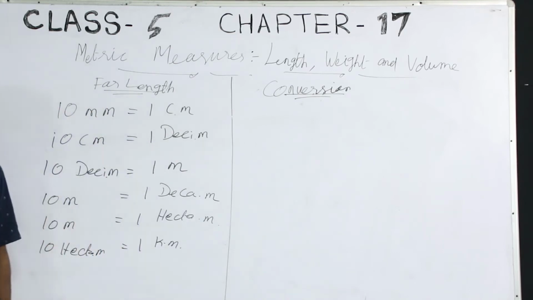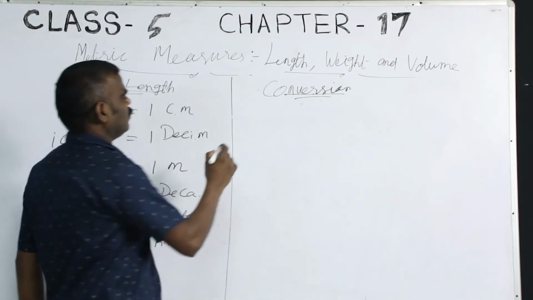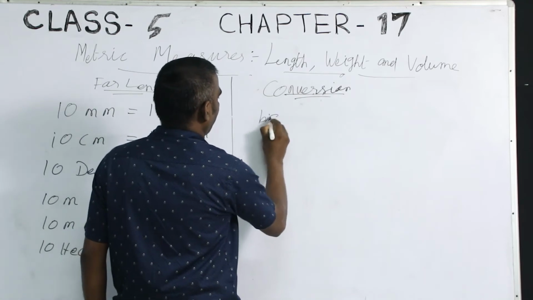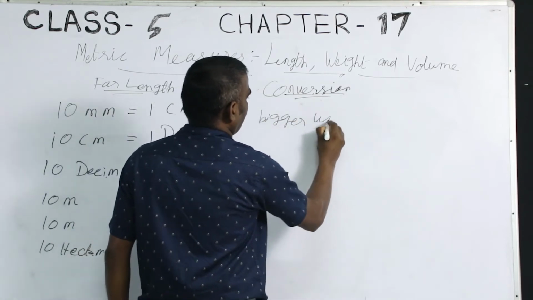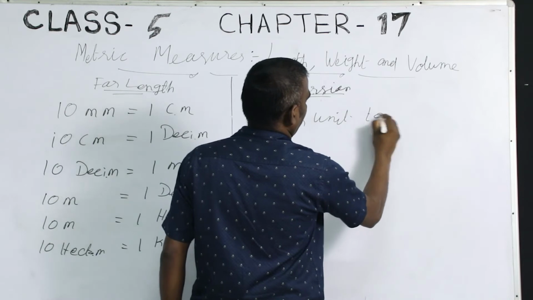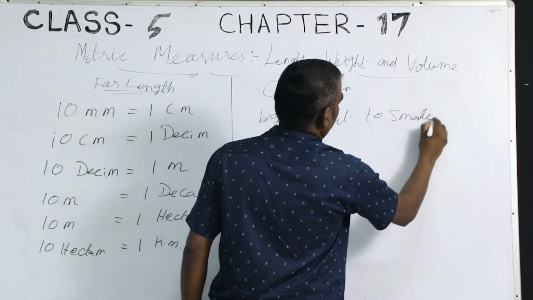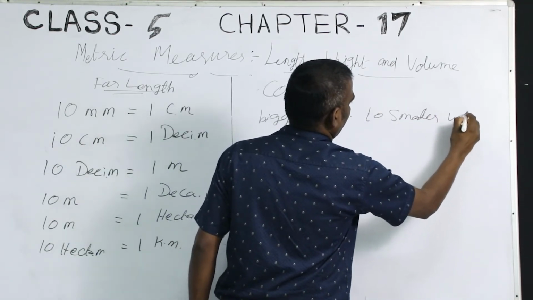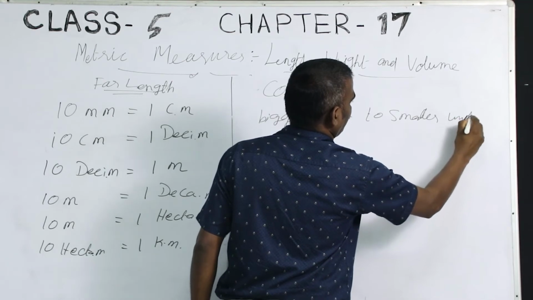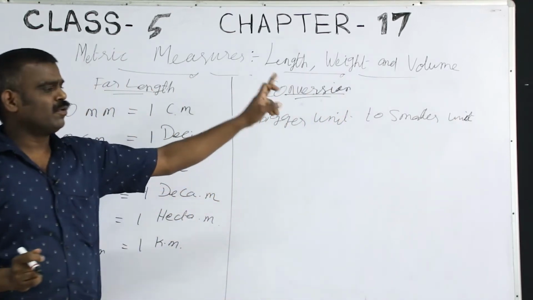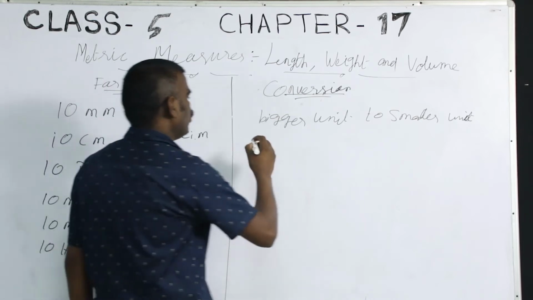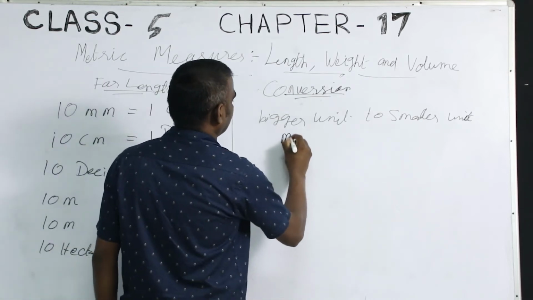Before that, to convert bigger unit to smaller unit, what you have to do is multiply.